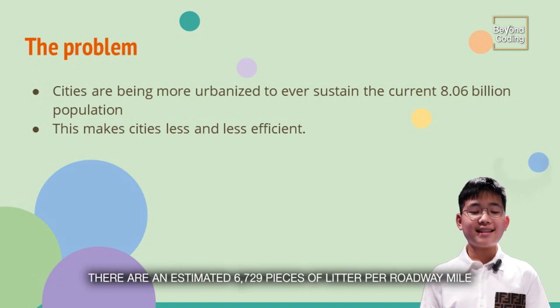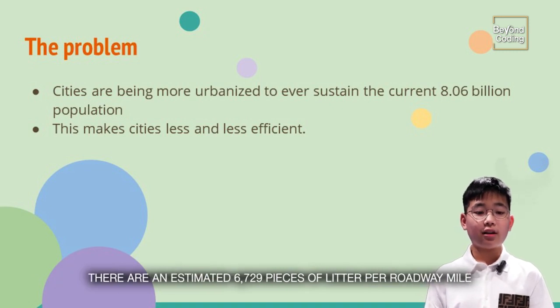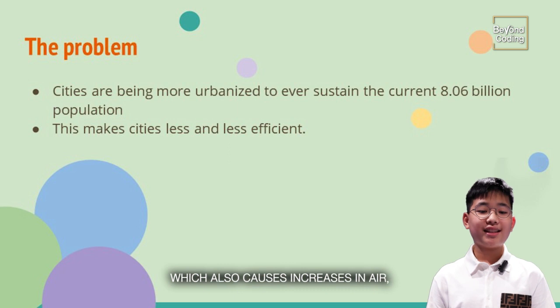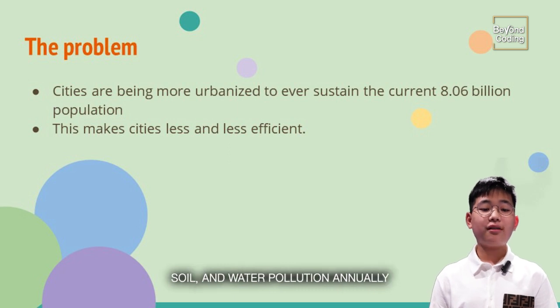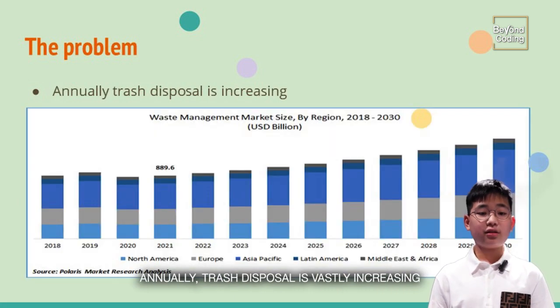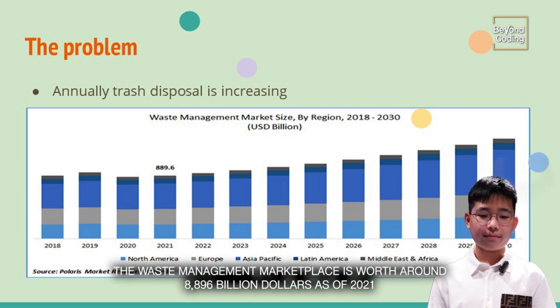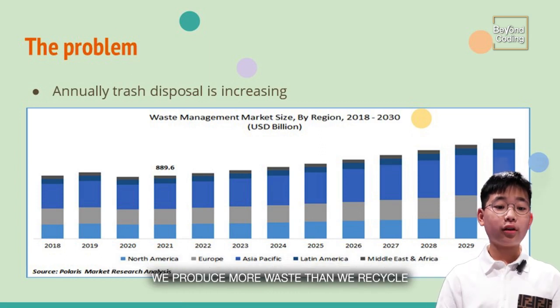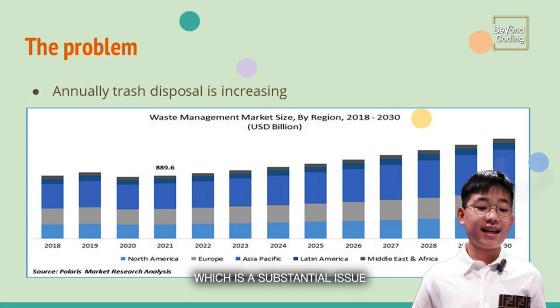There are an estimated 6,729 pieces of litter per roadway mile, which also causes increases in air, soil, and water pollution annually. Annually, trash disposal is vastly increased. The waste management marketplace is worth around $889.6 billion as of 2021. We produce more than we recycle, which is a substantial issue.